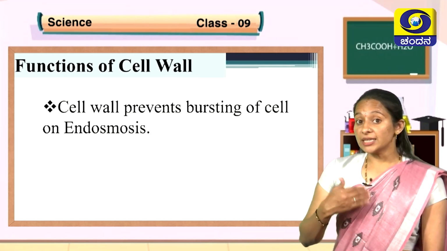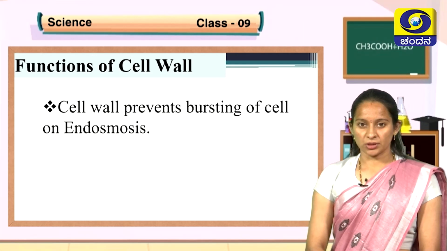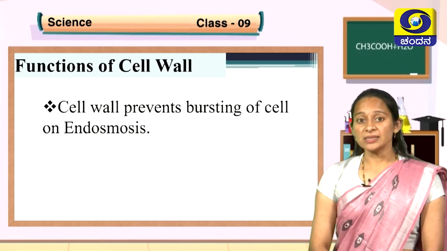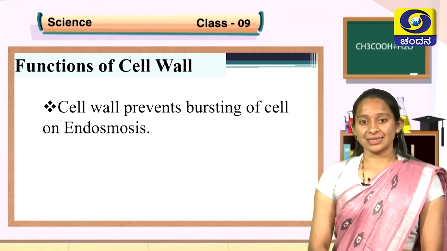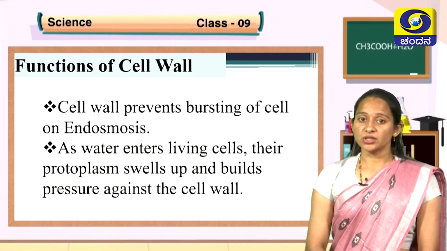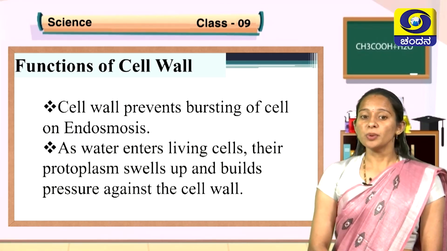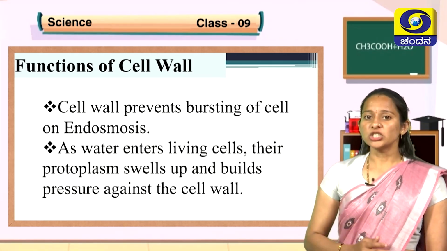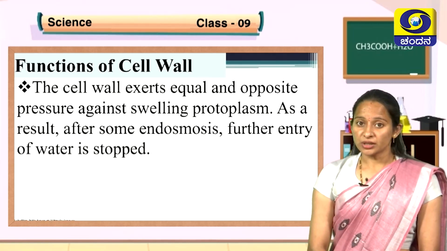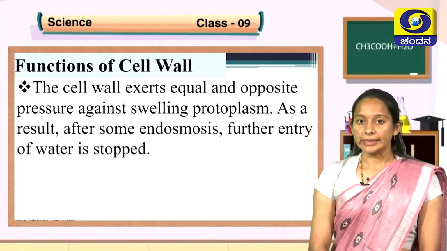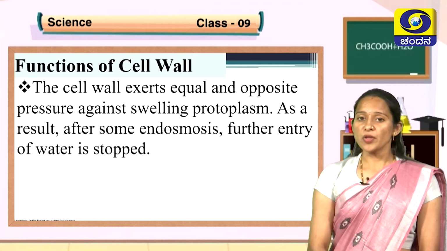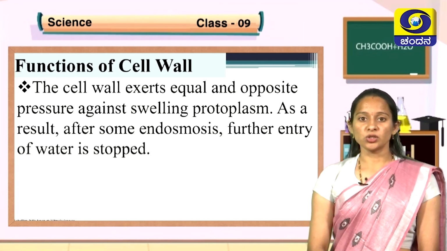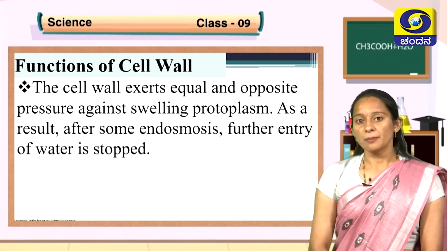When there is excessive swelling, it may burst out. But cell wall prevents bursting of cells. How can it happen? Let us understand it. As the water enters the living cells, their protoplasm swells up. As the protoplasm swells up, it builds pressure on the cell wall. In turn, the cell wall will also exert equal and opposite pressure on the protoplasm, which avoids further entry of water molecules into the cell, hence it prevents bursting of the cell.